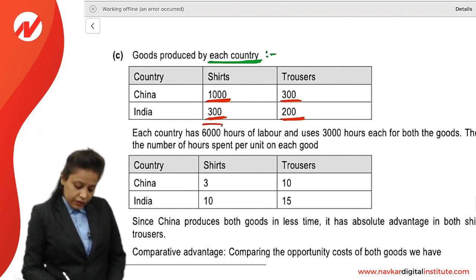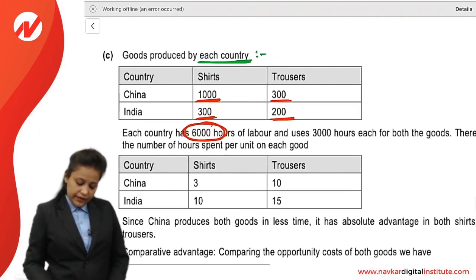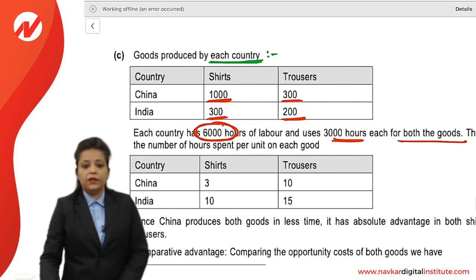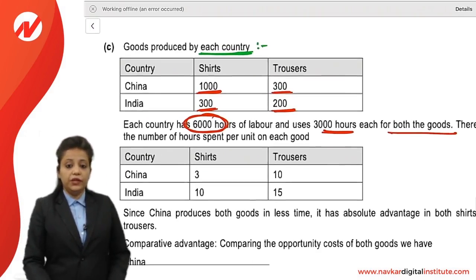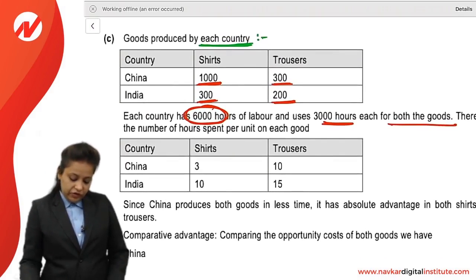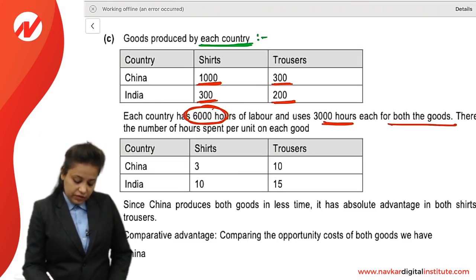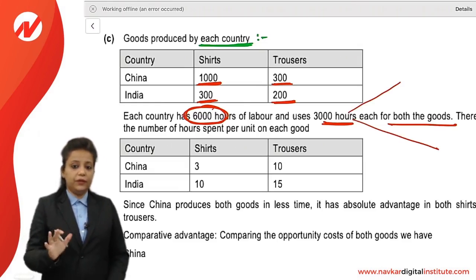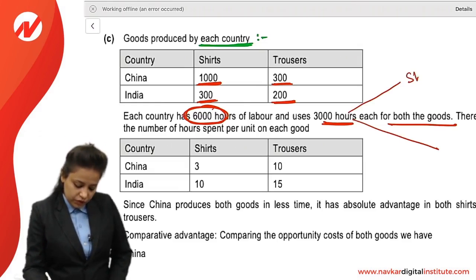And each country has 6000 hours of labor and uses 3000 hours each for both goods. Therefore, we find the number of hours per unit of each good. We have a total of 6000 hours, 3000 for each good, which means 6000 divided by 2. So 3000 they are using for shirts and 3000 for trousers.